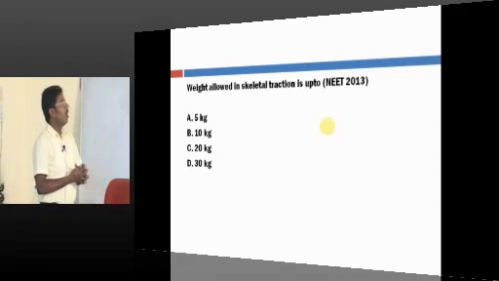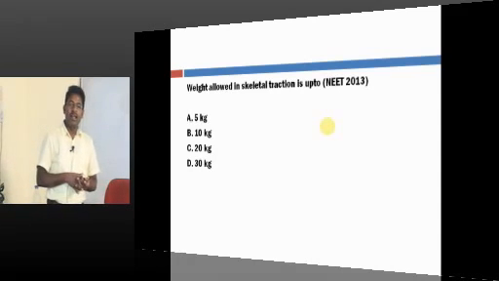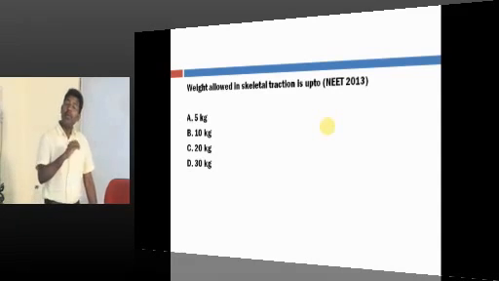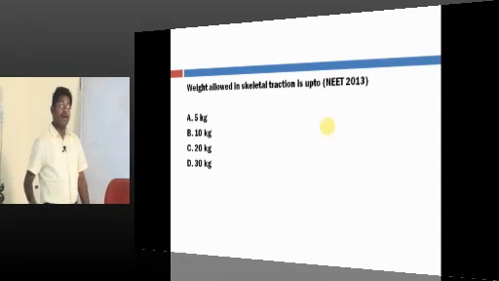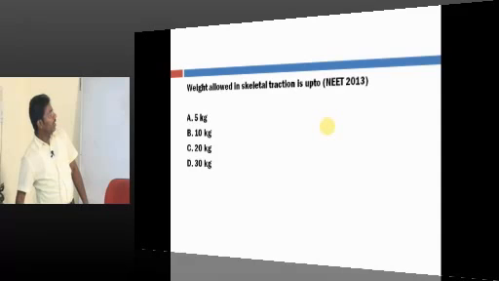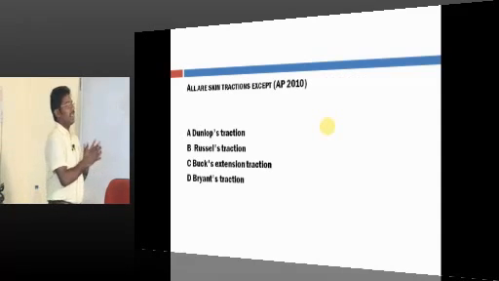How much weight can be allowed in skeletal traction? 20 kg, or 20% of body weight, you can apply in skeletal traction. Yeah, all are skin traction except.